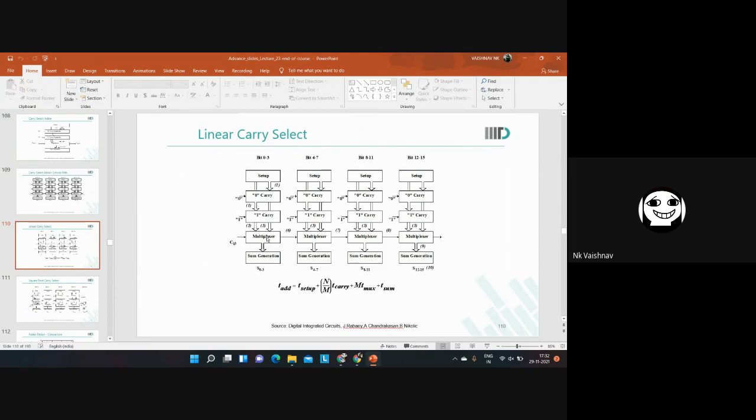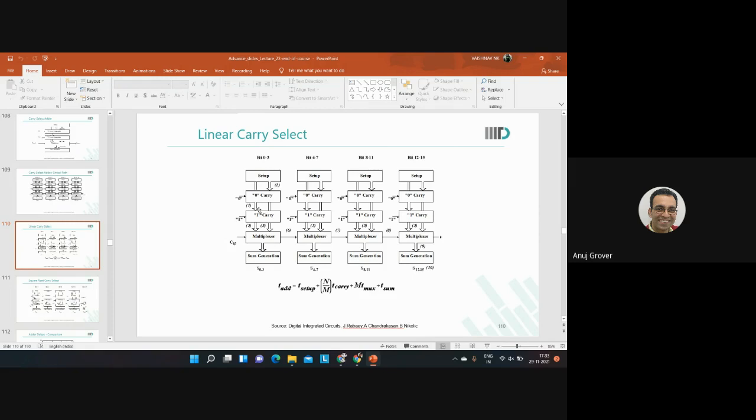Yes. But sir, after that, I will be taking the 4 outputs of these muxes and giving them into one more mux, right, sir? To select the exact output. So that will be generating my carry out. So look at bit 0. You will select 0 or 1 based on carry in here. And you will generate a carry out based on 0 and 1. Based on that, you will control the multiplexer of bit 1.